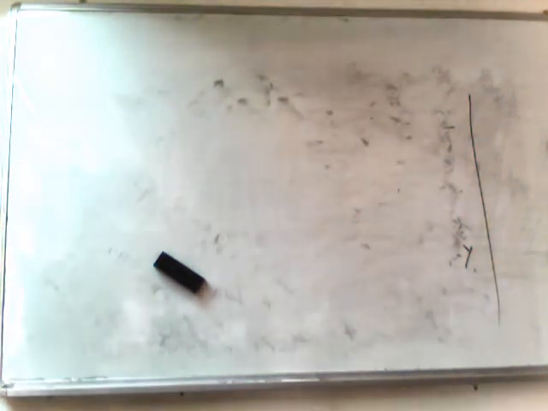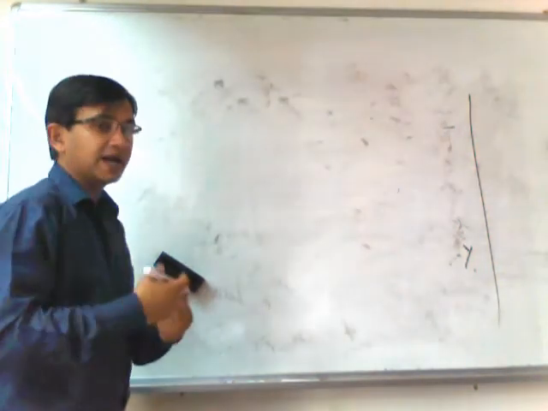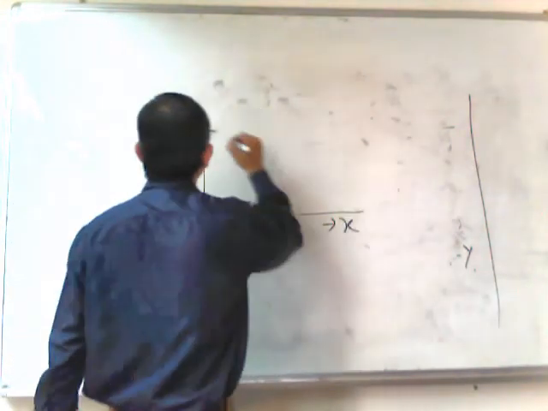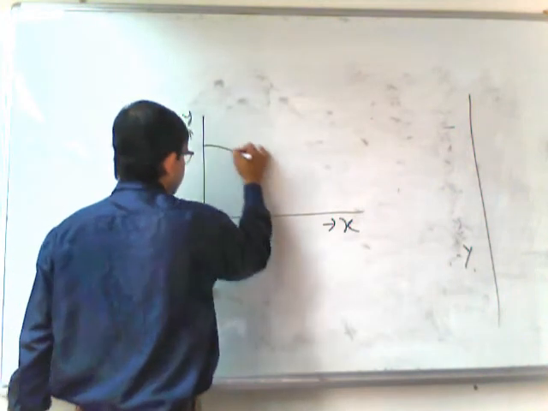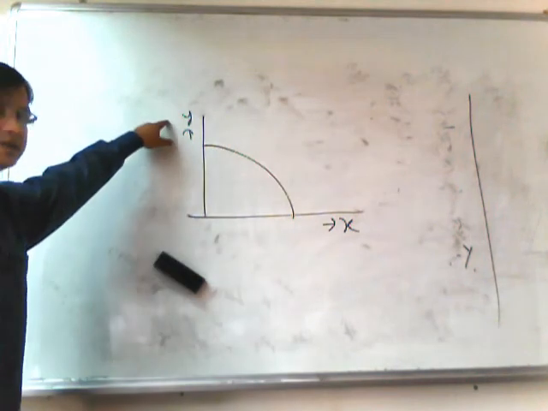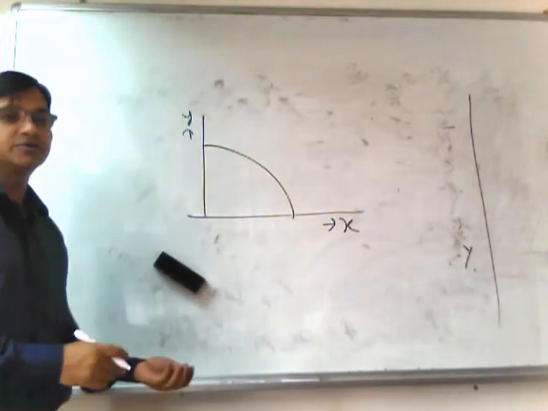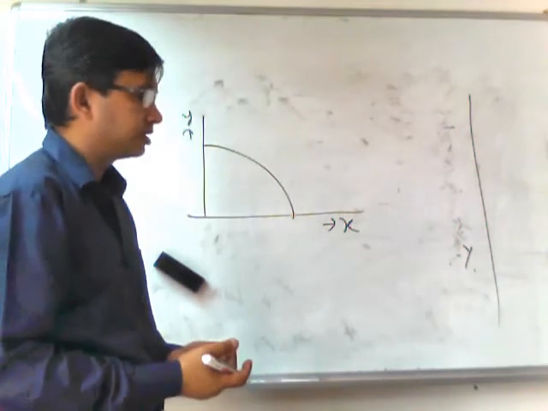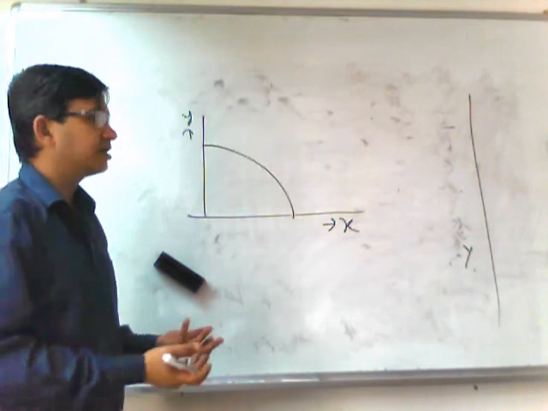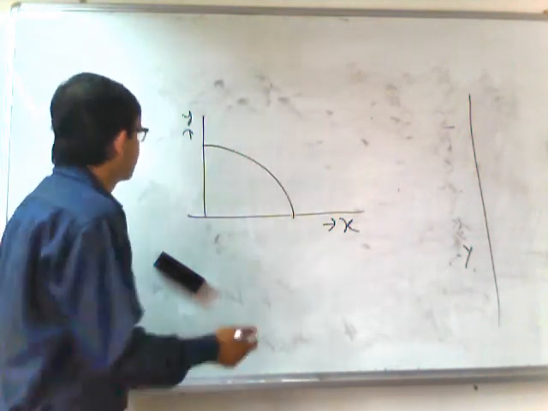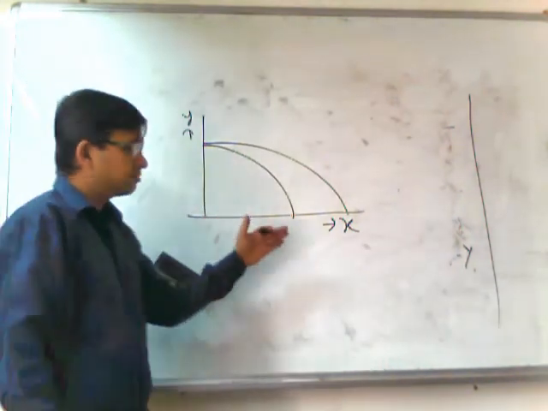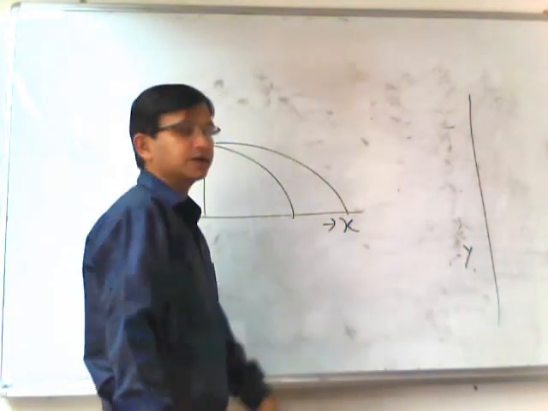And next, if there is any biased technological progress, for example, this is X, this is Y, and this is the initial PPC. Now X means the agricultural sector, Y means the industrial sector. Suppose there is a case of green revolution in the country. That means improvement in agricultural productivity, but the industrial sector is not affected by that. So this will be the shift of the production possibilities curve. This time the technological progress is biased towards agriculture.